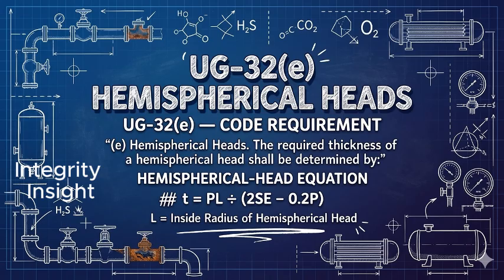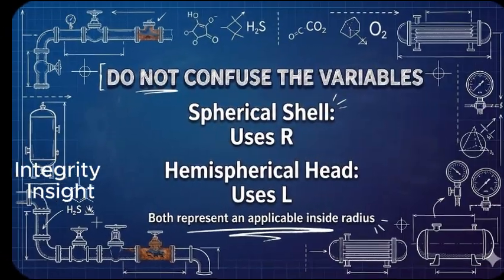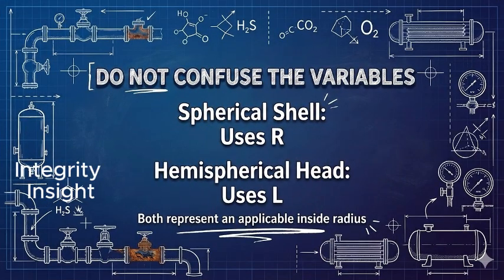The equation is T equals P multiplied by L divided by 2 SE minus 0.2 P. In this equation, L is the inside radius of the hemispherical head. Notice that the hemispherical head equation resembles the spherical shell equation. However, the geometrical variable used for the head is L, which represents the inside radius of the hemispherical head.